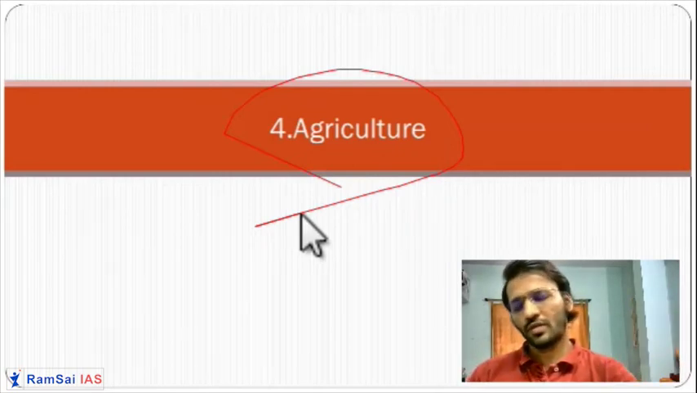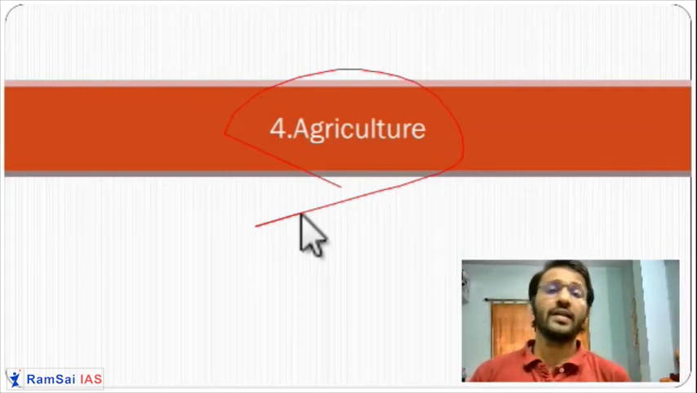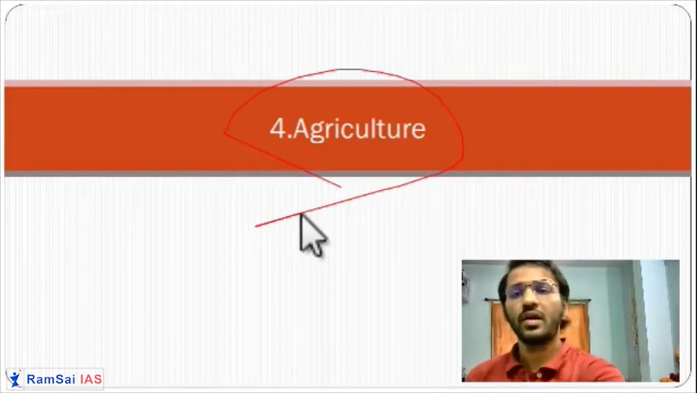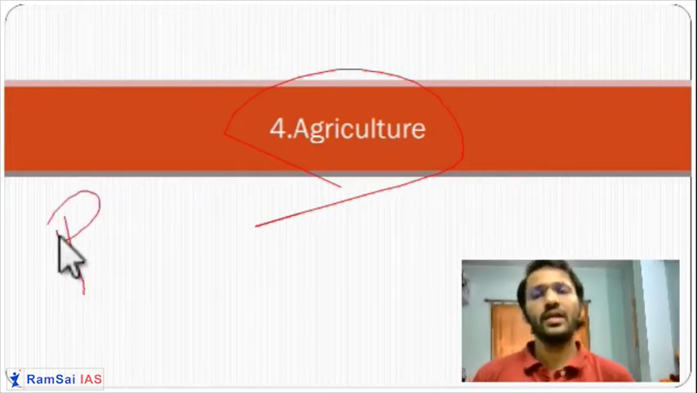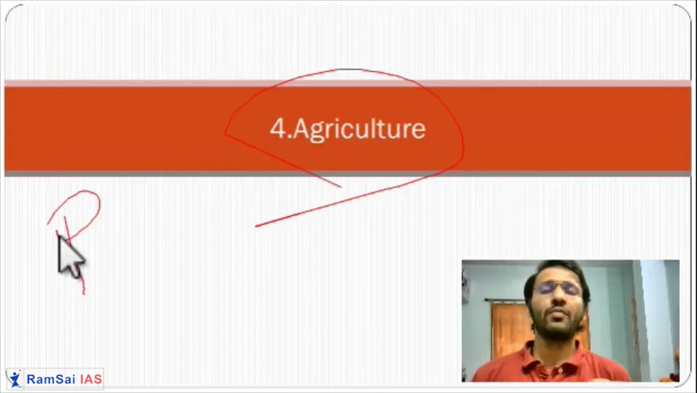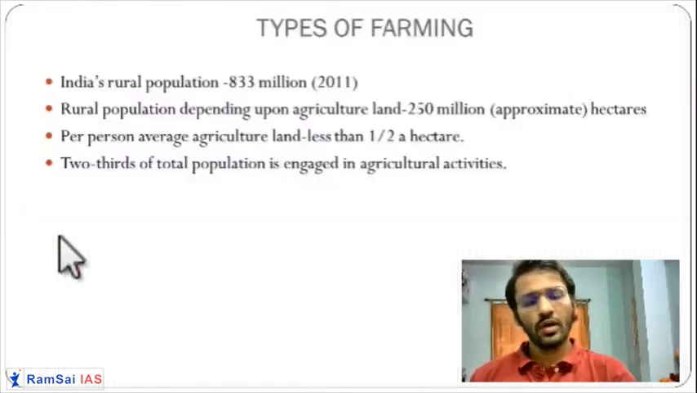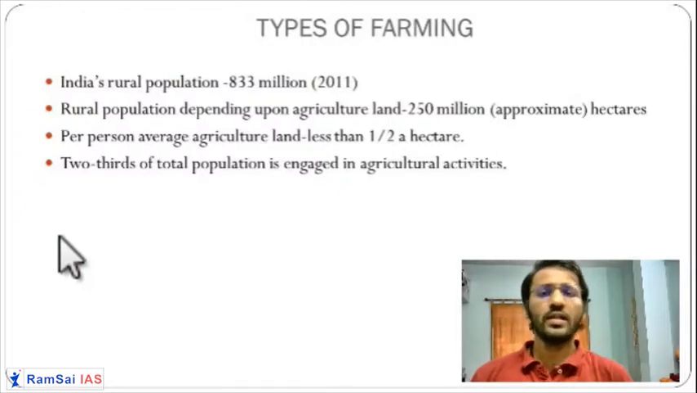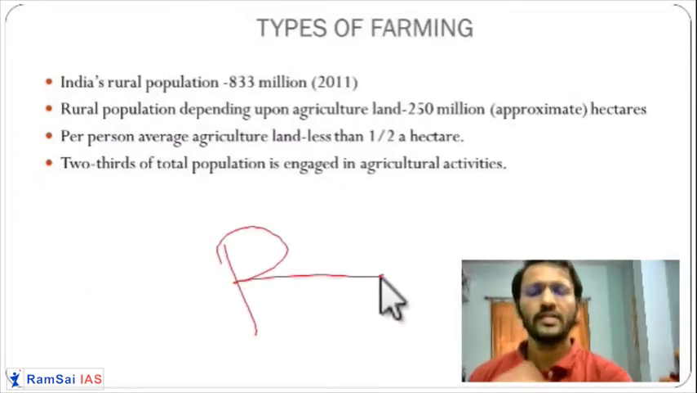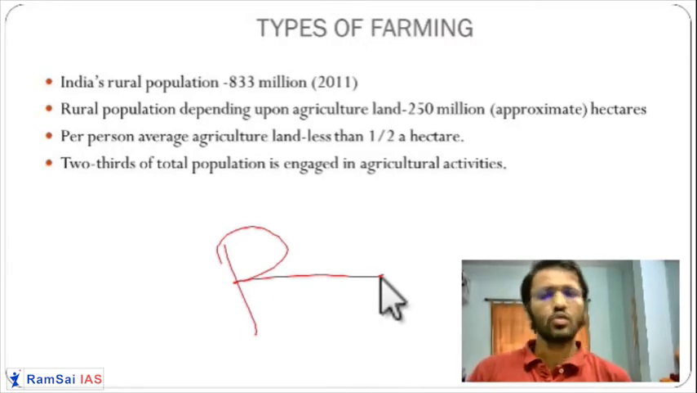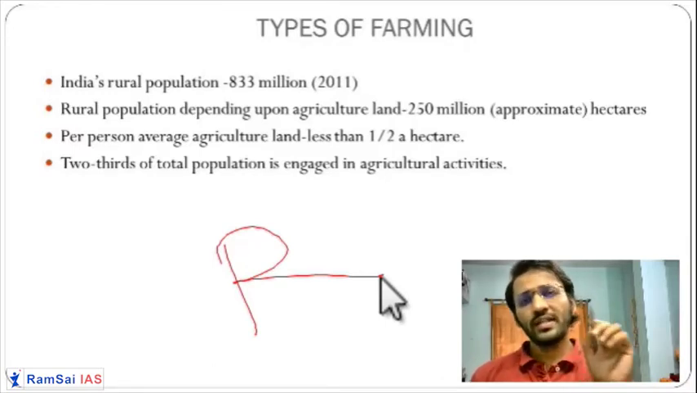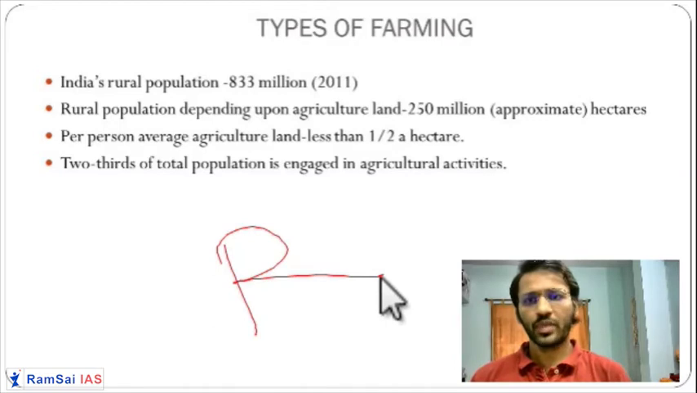First of all, you know that agriculture is a primary activity, one of the most important activities in India, as more than half of the people are employed in the agriculture sector. If we see, most of the rural population of the country is in the agriculture sector. In rural India, 90% of the people are in agriculture-related activities.